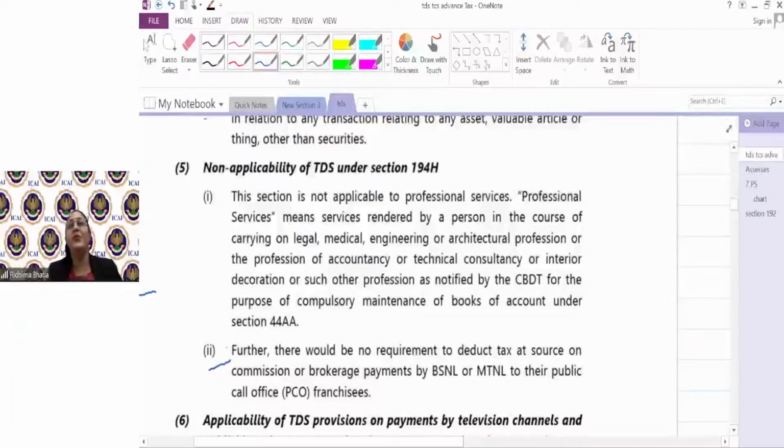You might not be able to relate, all the Gen Z. So earlier, when we were young, they were PCOs. PCOs में क्या होता है? They were provided by BSNL, MTNL only. STD PCOs होते थे जिसपे MTNL would used to pay commission to such PCOs. ठीक है? But specifically उनको हटा दिया गया था from the provision of section 194H through a circular.